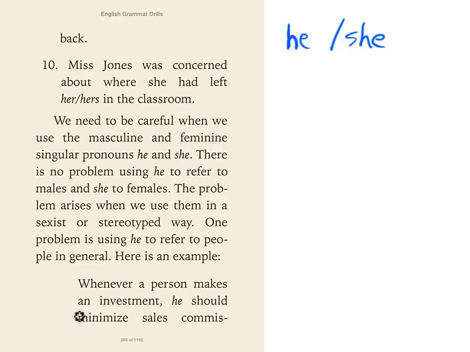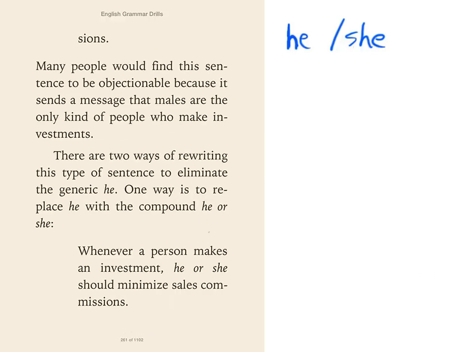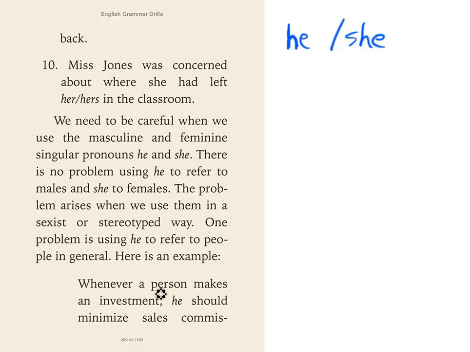It says down here, I'm just going to give you some examples. It says, whenever a person makes an investment, he should minimize sales commissions. Okay, so whenever a person, here it's singular. There's only one person, whenever a person.